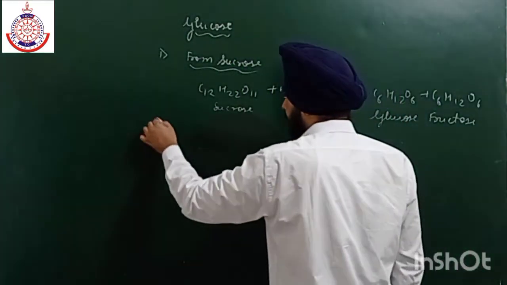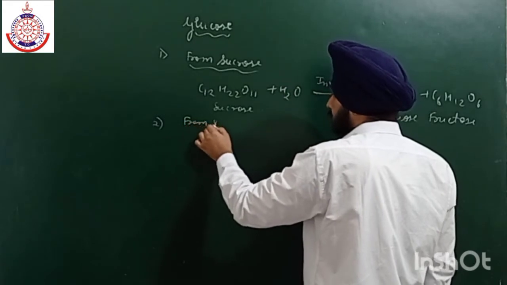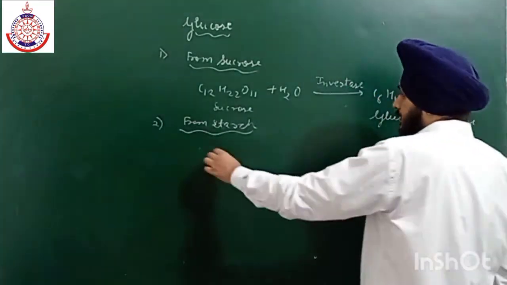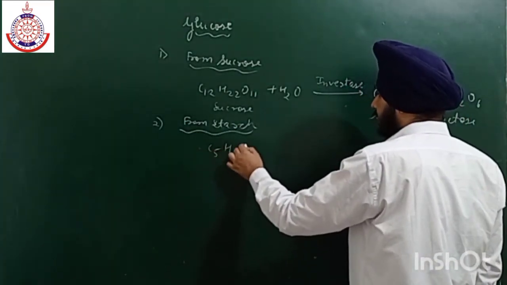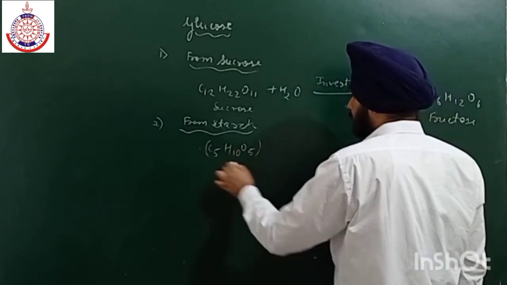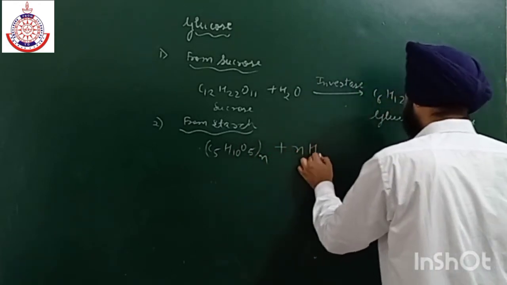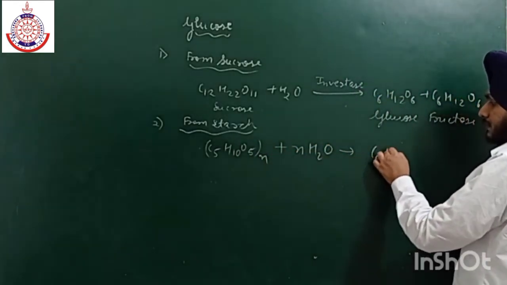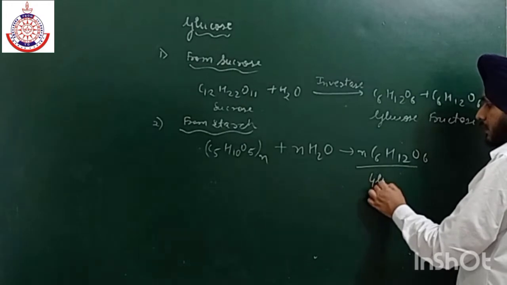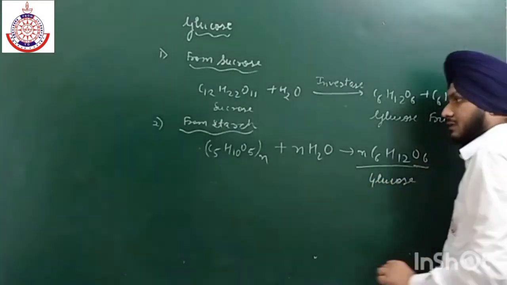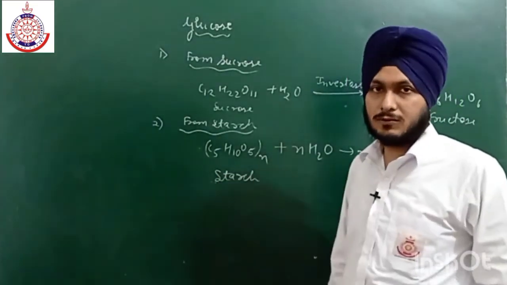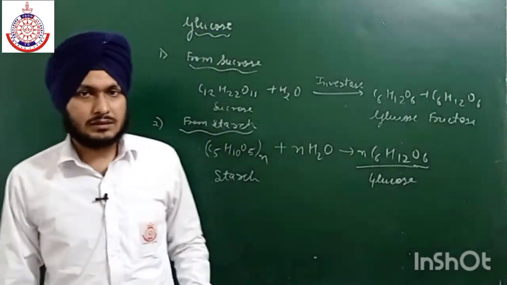Similarly, the other method is from starch. The general formula for starch is (C6H10O5)n, to which we have to add n molecules of water to give n molecules of C6H12O6, that is, glucose. Actually, starch comprises a large number of glucose units, that is alpha glucose.